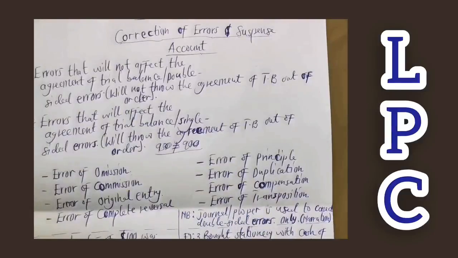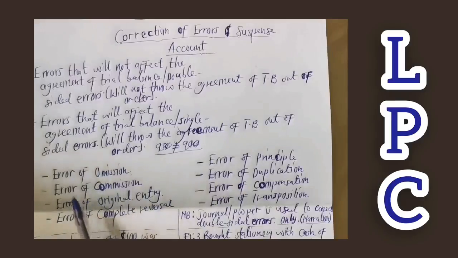Because of the large nature of the transactions, some may escape the bookkeeper. Because of the huge volume and the pressure within which you should complete and report the information for management and even external users, a mistake is likely to occur. And when it happens like that, we are talking about errors of omission. I hope that is clear.